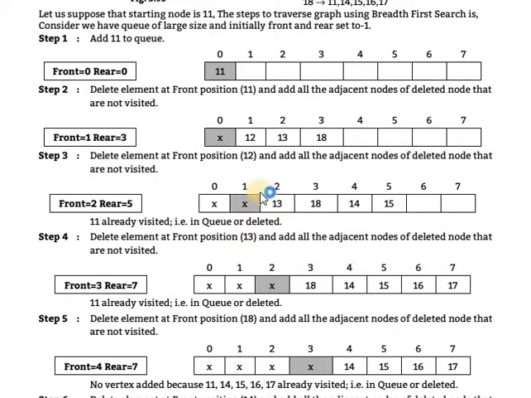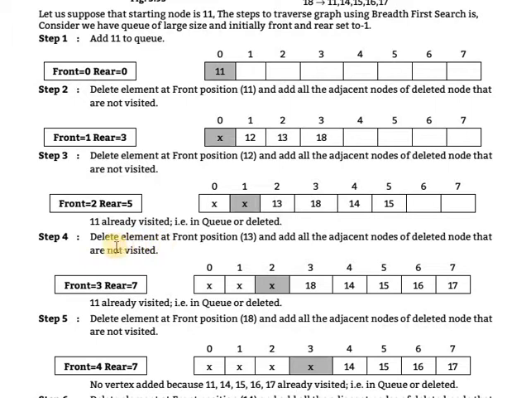Two possibilities are there: it is deleted or present in the queue. Already 11 was visited in the first step, so it is not added again.